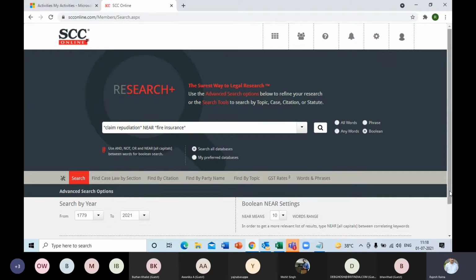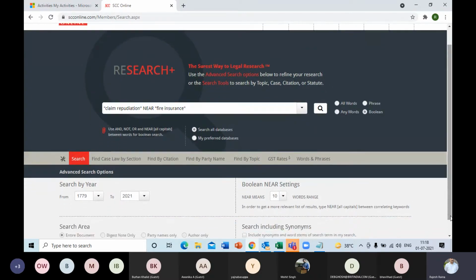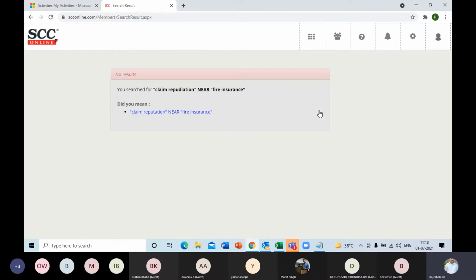By default, it's set. If you notice on the bottom, it's displayed. Near means 10 words range. I can increase it to more than 10 also, maximum 20, or reduce it to less than 10 also if I want these two words to be searched much nearer together.